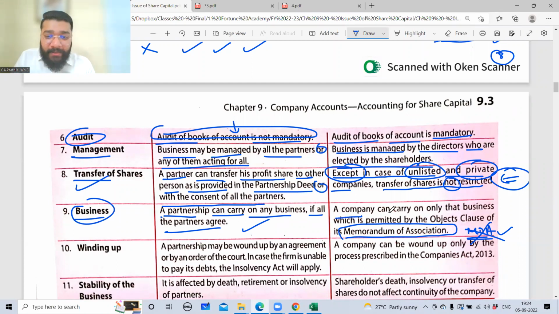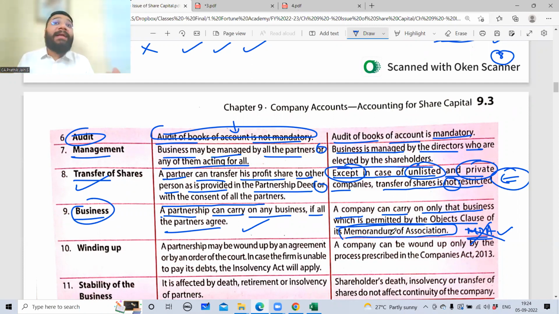So a company can carry on only that business which is permitted by the object clause of the MOA. In the MOA, there are 6 clauses. One clause is the object clause. The MOA we are going to study in the next class. In that, one is the object clause. What is the objective of registering your company? Sir, I want to do coaching. I want to start a coaching center. You are permitted to do only a coaching center, is what the government tells you.